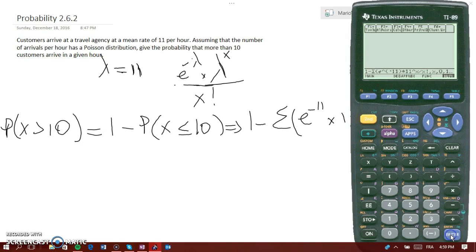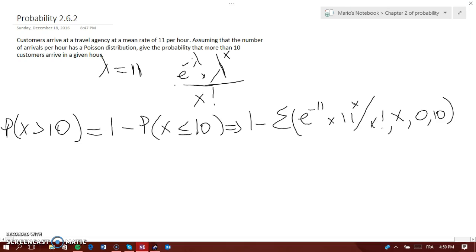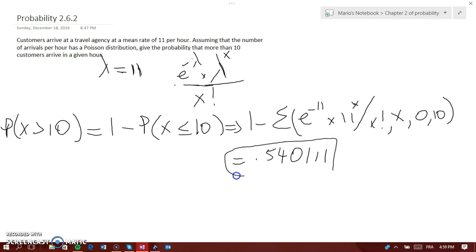If I click enter, then you get 0.54011. That will be equal to 0.54011. This is the probability that more than 10 customers arrive in a given hour. This is actually what it was asking about.